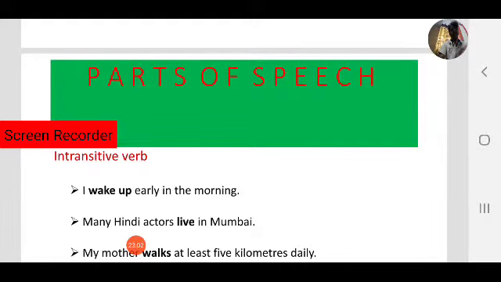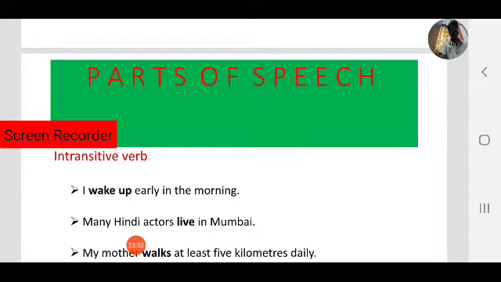Like, I wake up early in the morning. I wake up what? No answer. I wake up whom? No answer. So wake up is an intransitive verb because it doesn't have an object. Always keep in mind: I wake up what? No answer. I wake up whom? No answer. So no object. So wake up is an intransitive verb.